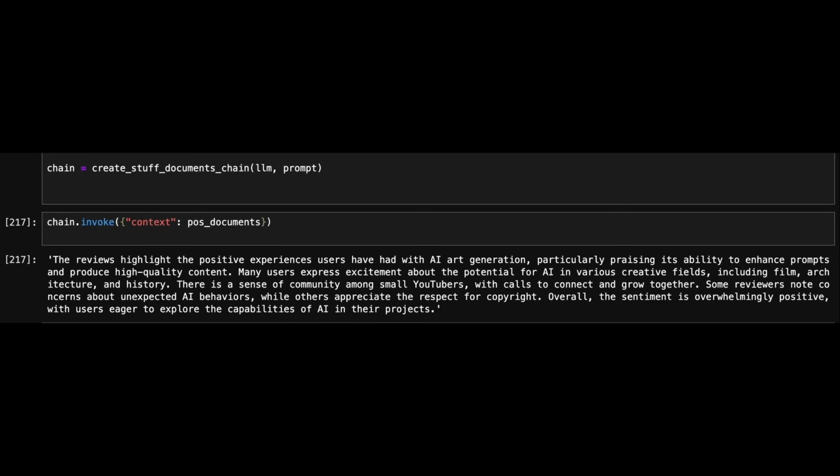Finally, we can summarize each of these lists using LangChain's create_stuff_documents_chain method. This allows us to create separate documents for the categories of positive, negative, and suggestion-based comments. We specify a prompt that instructs the LLM to provide a summary and use the GPT-4o mini model again for this task. We then generate a chain using the create_stuff_documents_chain method for summarization.